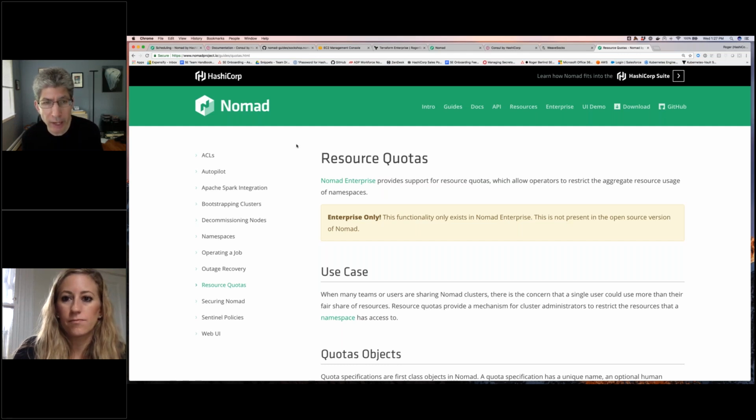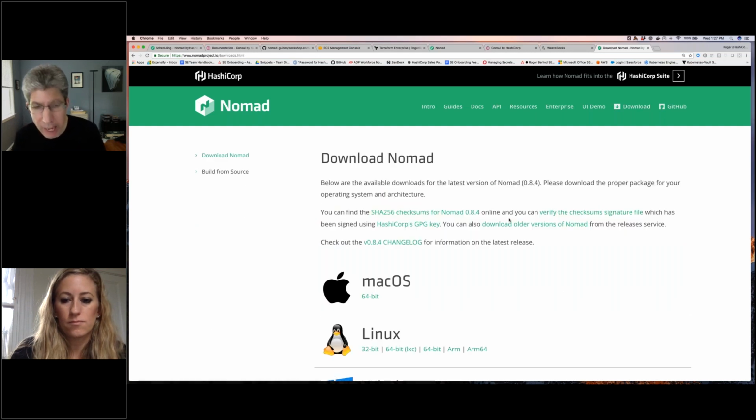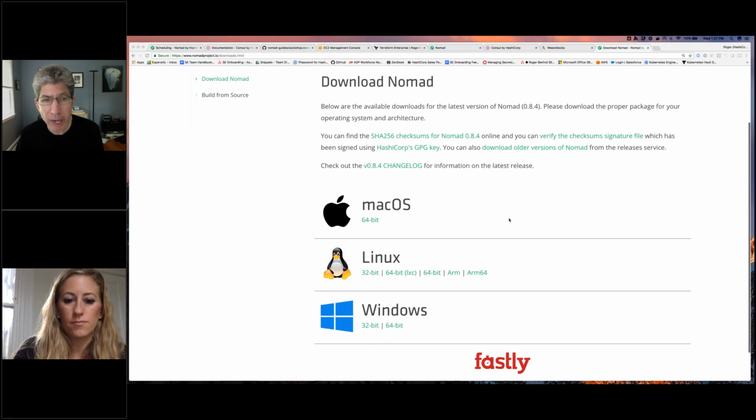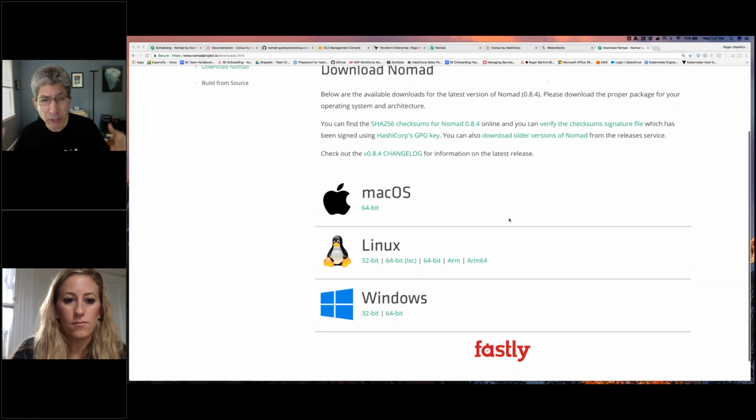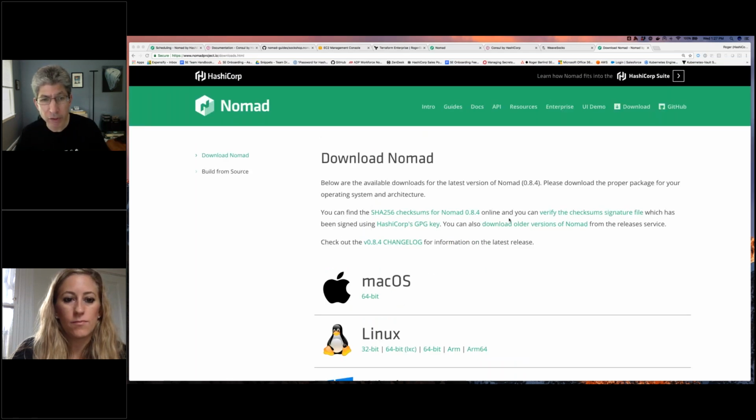Another thing too is that the Nomad architecture is a lot easier. Nomad consists of a single binary. You can download Nomad, and that single binary acts as both the client and the server. So when I talk about client and server, I'm running the exact same binary, just with a different command line option. Unlike Kubernetes and some other things out there, which sometimes require a lot of complicated infrastructure to be deployed before you can even get started, right? You need all kinds of different things to manage.